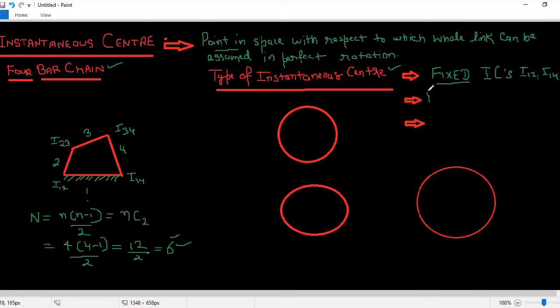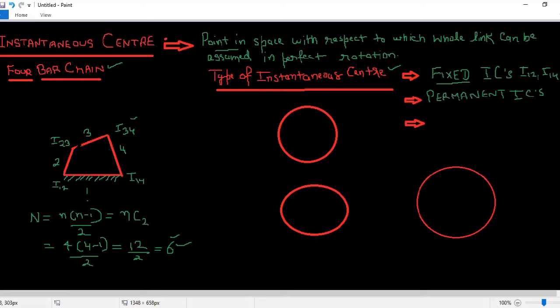Talking about the second one, that is called permanent instantaneous center. When I use the word permanent, it means it is not fixed, it is moving. If the mechanism moves, it will move with the mechanism. Clear? So here you have two centers, I23 and I34. You can see it is between 2 and 3 and this is between 3 and 4.